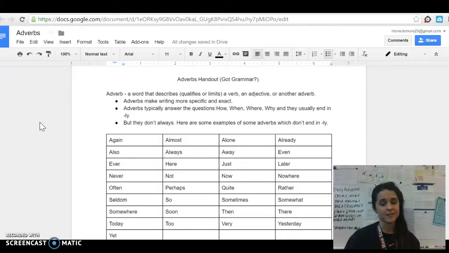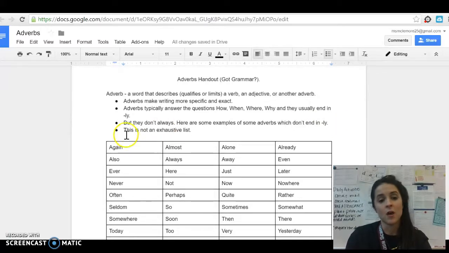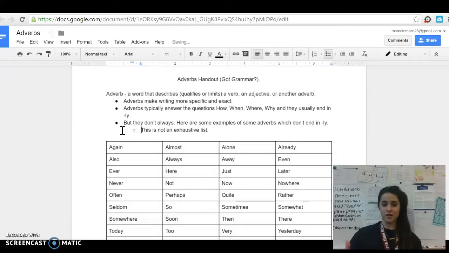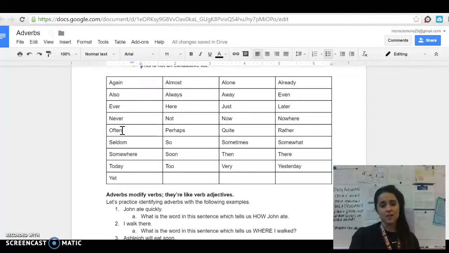But they don't always. So here are some examples of adverbs which don't end in ly. And this is not an exhaustive list. And what does that mean? I wish I could hear you say what you think it means. An exhaustive list is something that includes all of the things. This does not include all of the things. These are just some examples of some adverbs which don't end in ly. Things like also, always, away, even. I won't read them all to you, but I have included this list here for you. So let's go on.